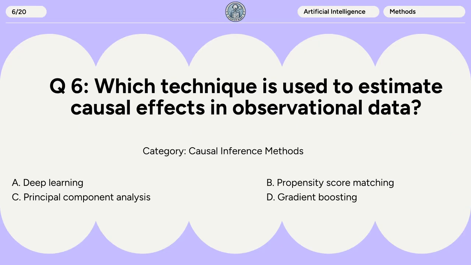Question 6. Which technique is used to estimate causal effects in observational data? A. Deep learning. B. Propensity score matching. C. Principal component analysis. D. Gradient boosting.